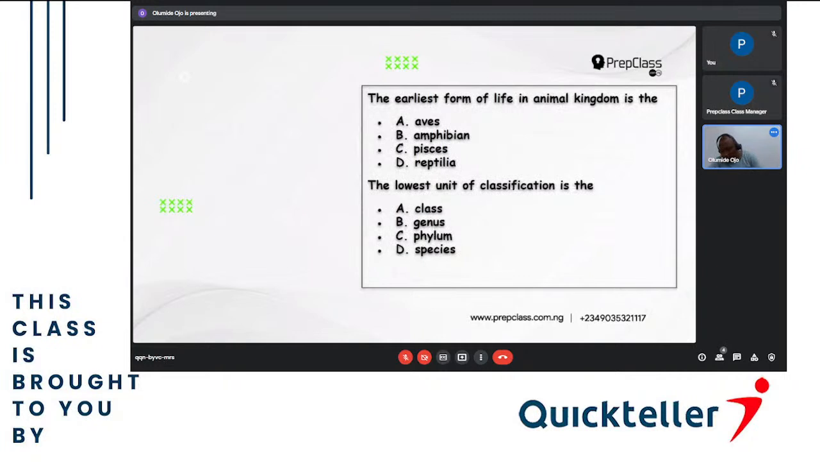This question will not be covered here because it belongs to the animal kingdom that we moved out. Same thing with the next question. It deals with lower units of classification, so that will come in our next class.